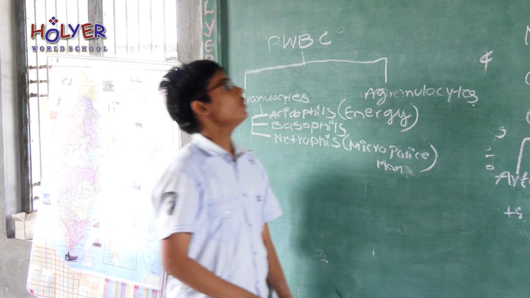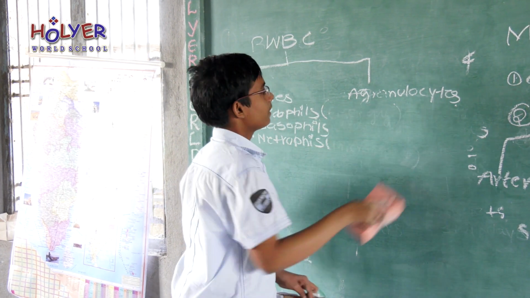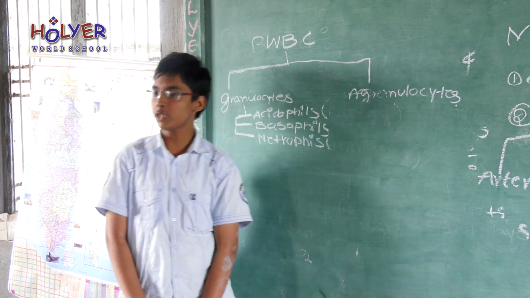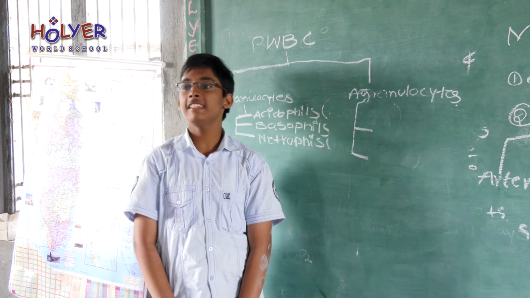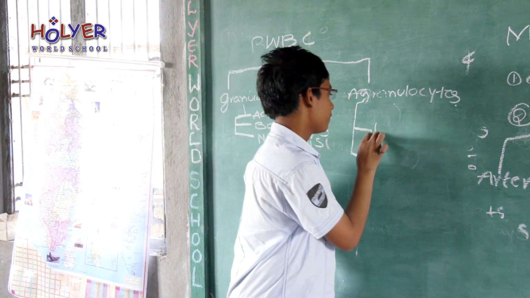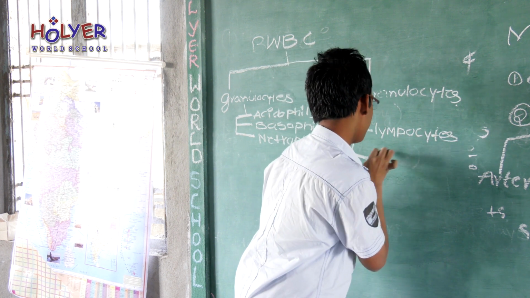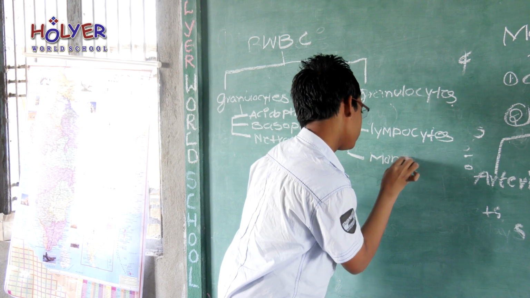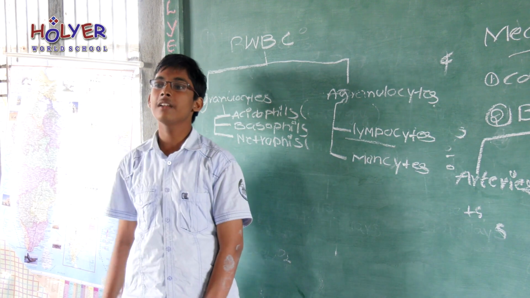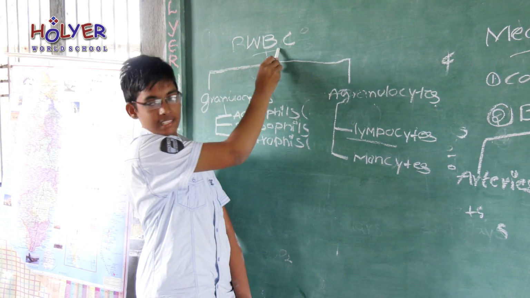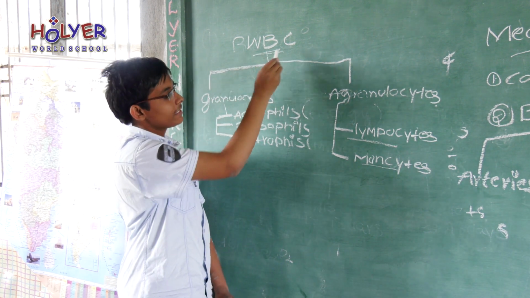Next, agranulocytes. The agranulocytes are divided into two types. They are lymphocytes and monocytes. Lymphocytes are the smallest cells present in the WBC. Next, monocytes. Monocytes are the biggest cells present in the WBC.